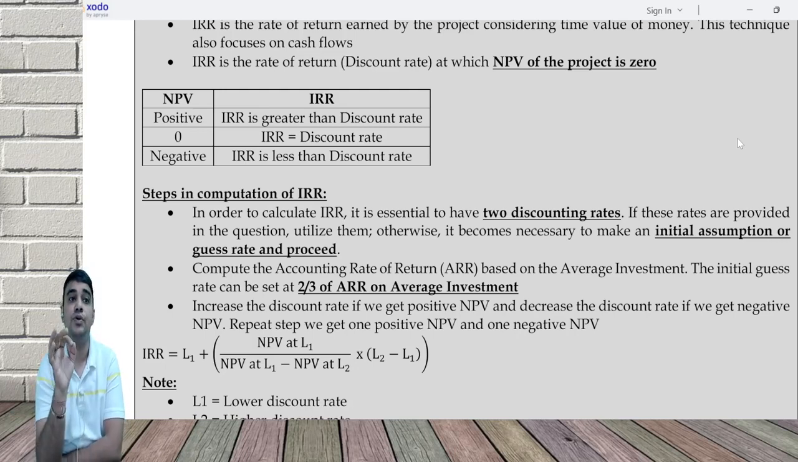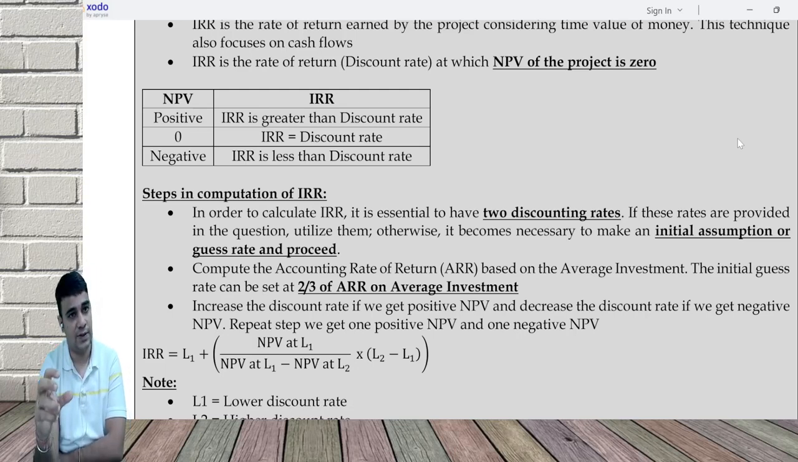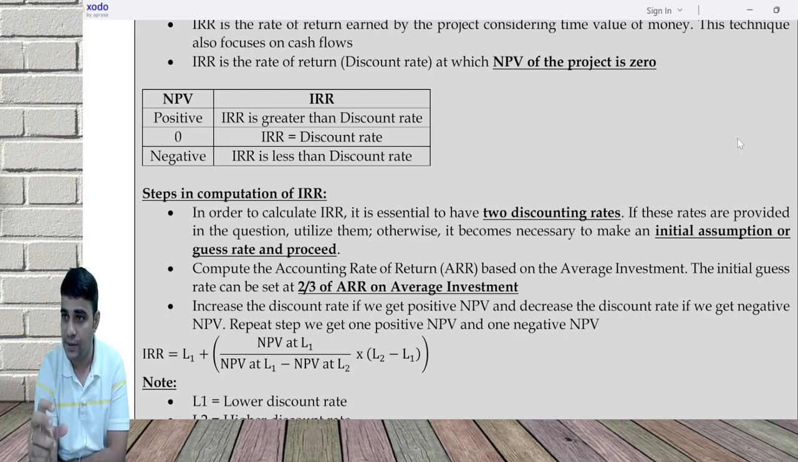Otherwise, you need to do this just as a guess calculation, which may not always be accurate. In an exam situation, in the calculator, you will have to do ARR on average investment. What is ARR on average investment? You'll have to add up all the profits, divide by the number of years, take the average investment, and do ARR on average investment, and 2 by 3 is the approximate initial guess rate.